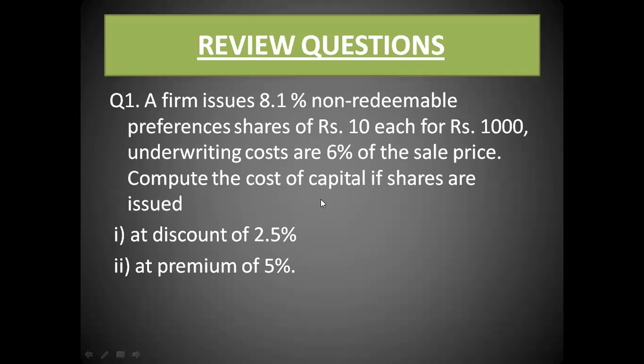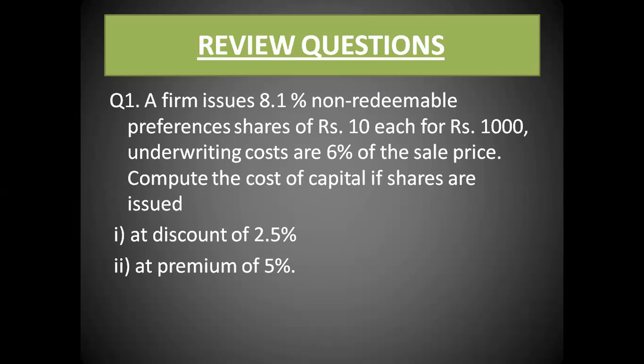Now, these are the review questions in which a firm issues 8.1% non-redeemable preference shares of 10 each. It means that the rate of dividend is fixed at 8.1% and the value of share is 10 rupees. And the underwriting costs are 6% of the sale price. So you have to calculate the cost of preference shares if the shares are issued at discount. Second is they are issued at premium.